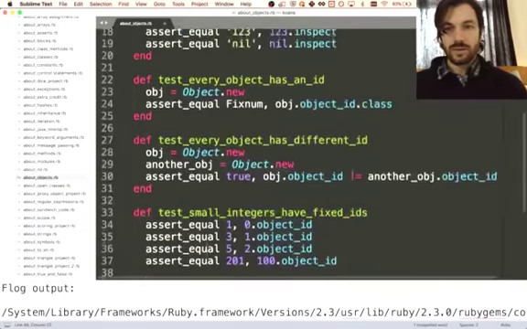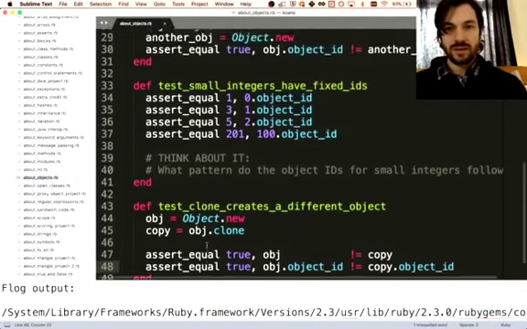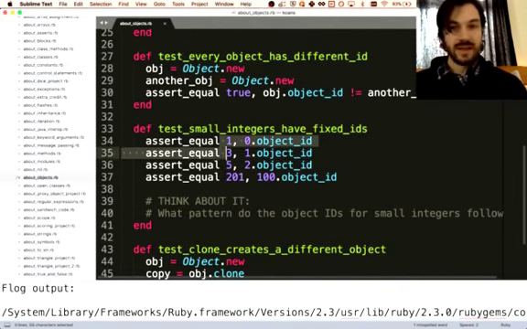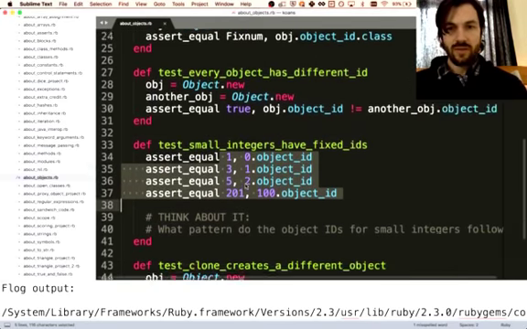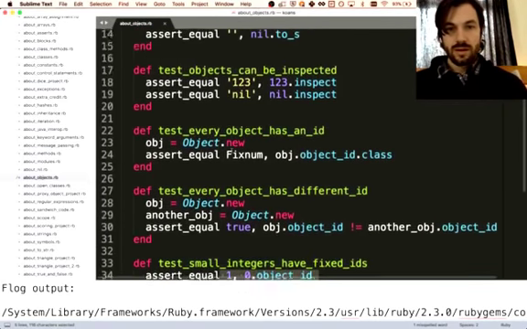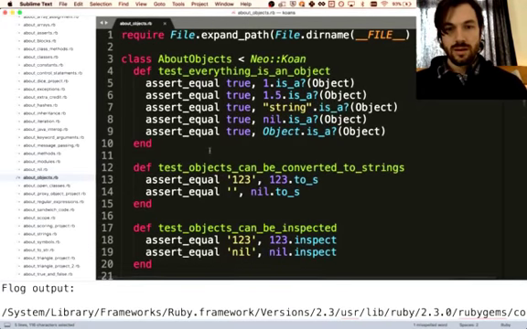All right, so what did we learn? We learned a little bit about how everything is an object. Every object has an ID. The IDs for numbers have an interesting pattern to them. You can call to_s and inspect on every object.